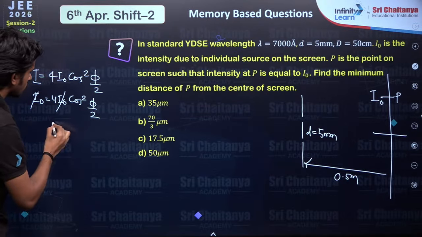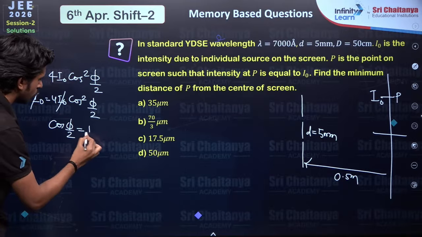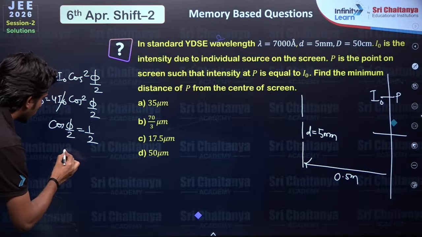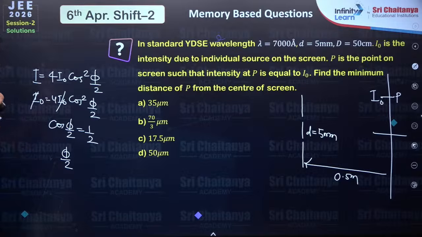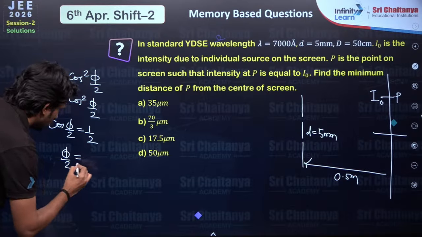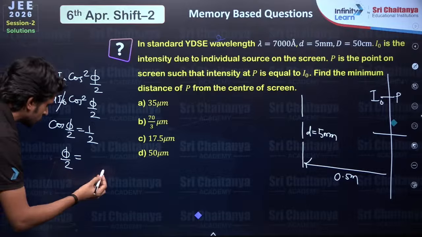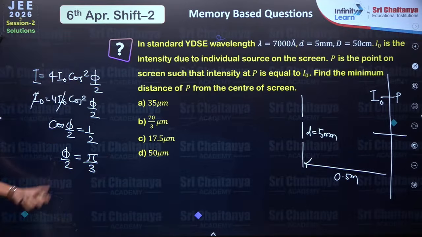So cos phi by 2 could be written as 1 by 2, and 1 by 2 means what? It means phi by 2 value is what? 30 degree or 60 degree. So cos 60 is 1 by 2, that means pi by 3 is phi by 2.